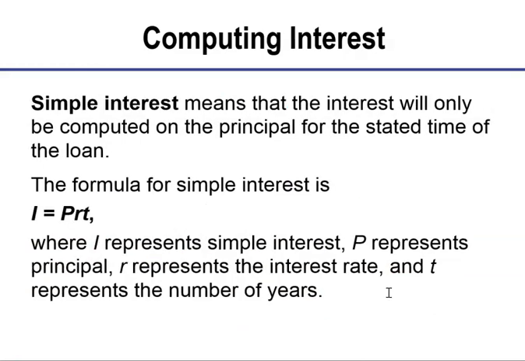Simple interest has a formula: I, which represents interest, equals P, which represents principal, times R, the interest rate, which is a percent that you have to change to a decimal, times T, which represents time in years. You could leave R as a percent and type it in your calculator. So if it was 20%, you'd have to type in 20%, but it's smarter just to change it to a decimal, which would be 2/10.